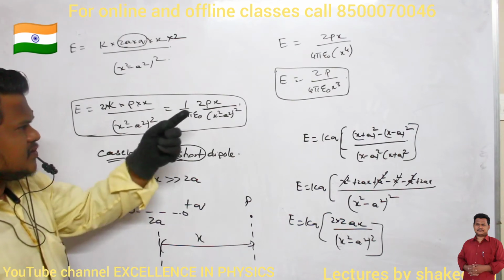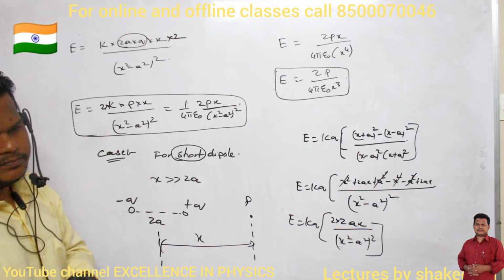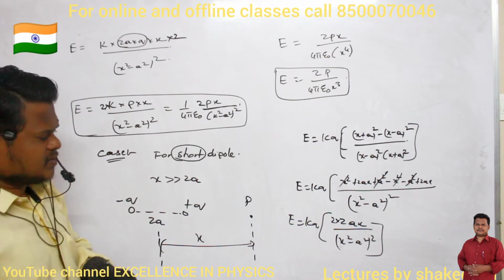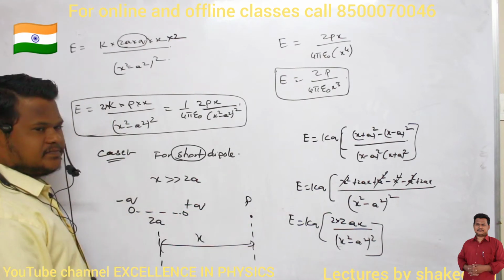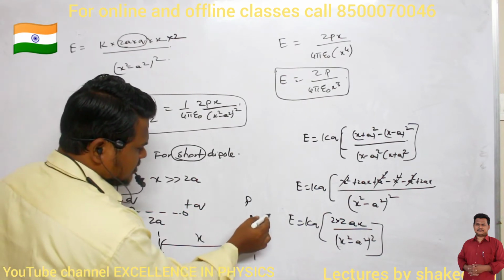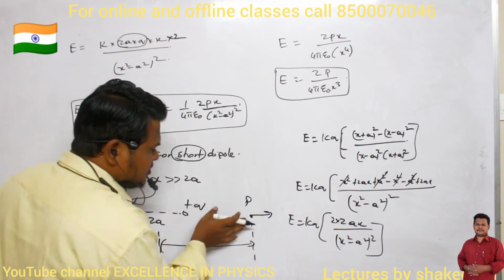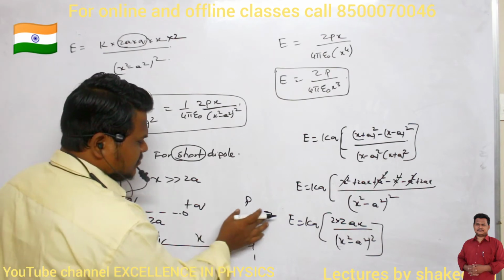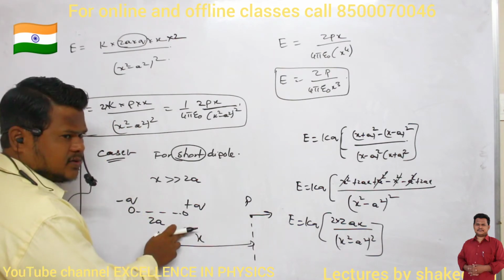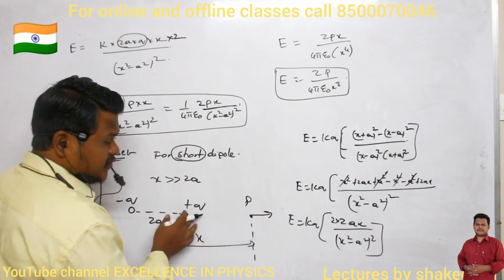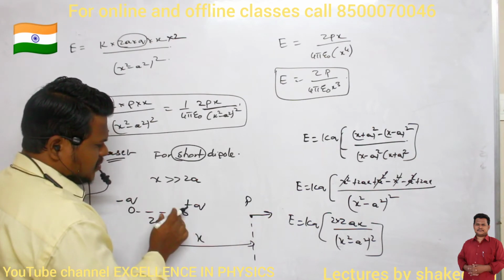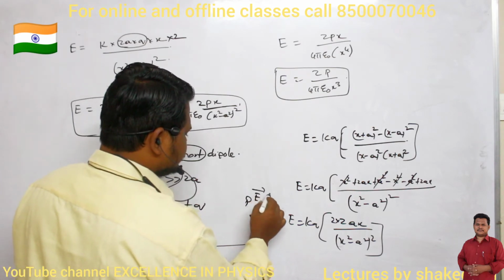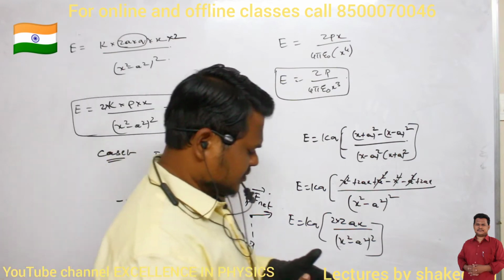And what is the direction of this electric field? Direction is also important. This electric field is directed in which direction? This direction or this direction? Definitely in this direction. What is the reason? Because this electric field is greater when compared to this electric field. Clear? So definitely the electric field will be from the negative charge towards the positive charge if I have taken the point on the positive charge side. This will be the direction of the net electric field. Have you understood? Make a note up to here.